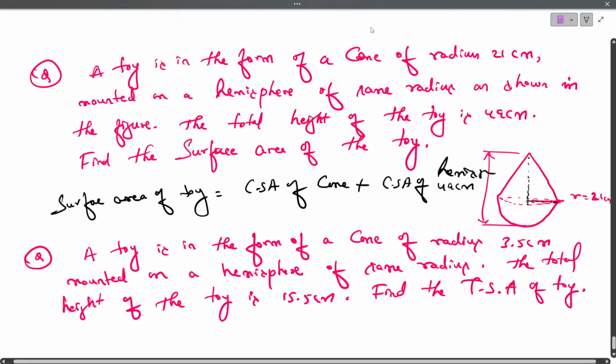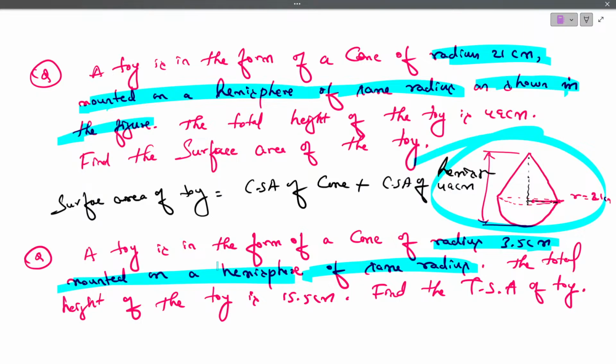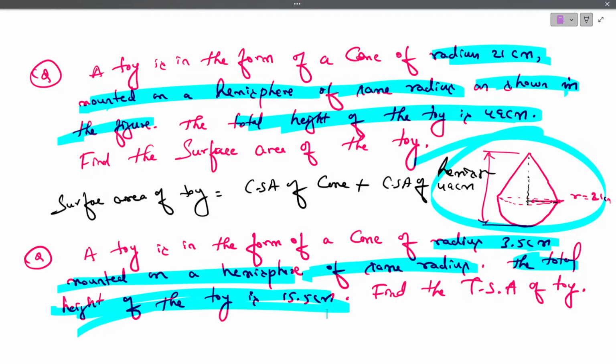Can you see what is the matching? Here they have given radius 3.5. Here they have given radius 21. Mounted on a hemisphere. Here also this is mounted on a hemisphere of same radius. Here it is shown in the figure. Here they have not given the figure, you have to assume the same figure. The total height of the toy is 15.5. Here also the total height of the toy is 49. Here they said only surface area, which means you have to find the complete surface. Here they have given directly as total surface area.